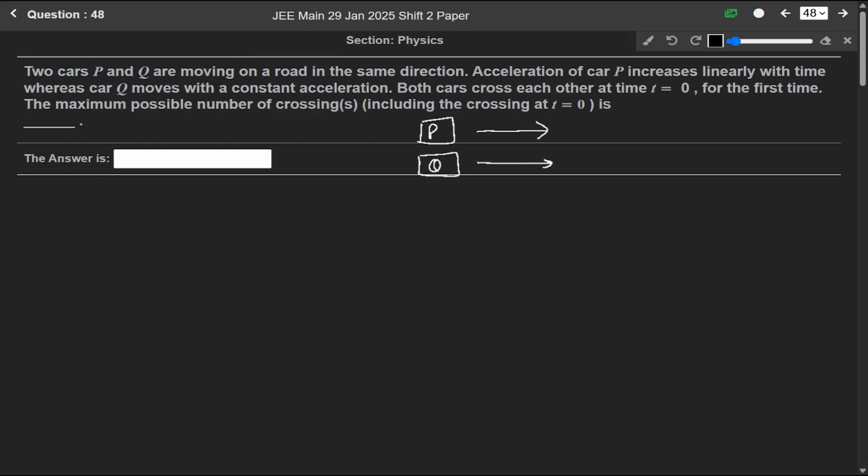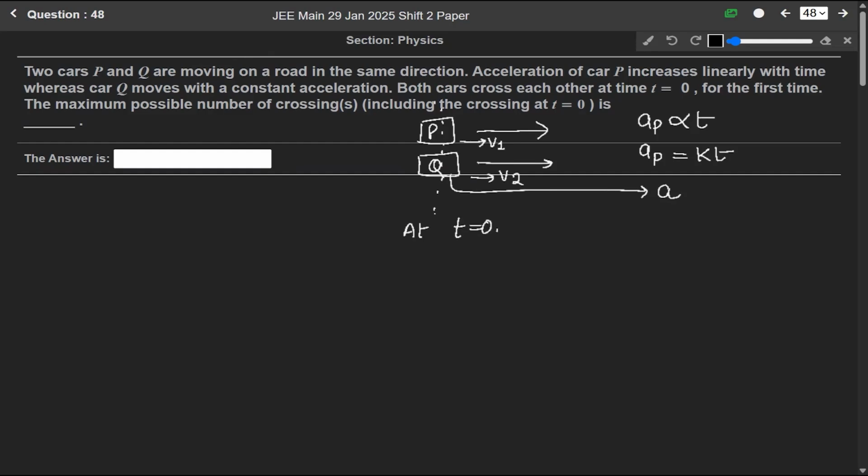Acceleration of car P increases linearly with time, which means acceleration of P is directly proportional to time. So we can write acceleration of P as kt. Whereas car Q moves with a constant acceleration, so let us assume that its acceleration is A. Also, assume that the cars are moving with velocities v1 and v2. Both cars cross each other at time t equals 0 for the first time.